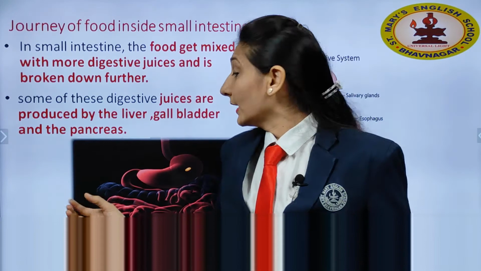Here you can see this is the large intestine. Here 2 things will happen. Whatever excess water is there in the body will be absorbed by the large intestine, and the waste material will be stored in the rectum. This is the rectum, you can see here. Now, whatever waste material is there will be thrown out of the body through the anus. This is the last portion, called the anus, as feces.